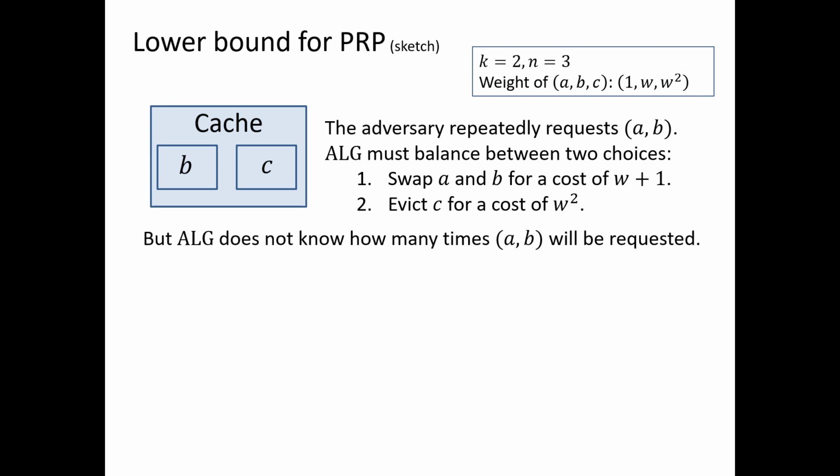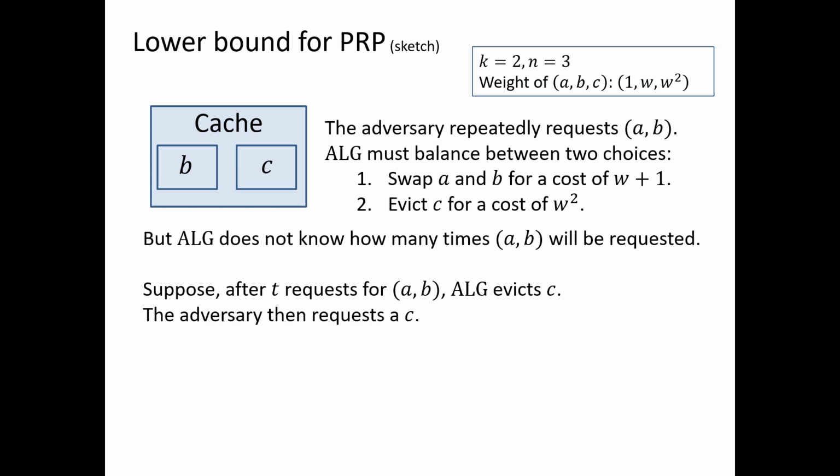If this is a very large number, then it's worth it to evict C in the beginning, and if it's a very small number, then it's worth it to swap A and B repeatedly. But if the algorithm never evicts C, then swapping A and B will eventually cost more than evicting C in the beginning. So at some point, the algorithm evicts C, and suppose this happens after T requests. The adversary can then request C, and now we examine the cost of the algorithm and the optimal solution on this sequence. The algorithm has paid about W times T, W for each pair, and then W squared at the end. Whereas the optimal solution is the minimum of these two quantities. So if we look at the ratio, it's at least 2.